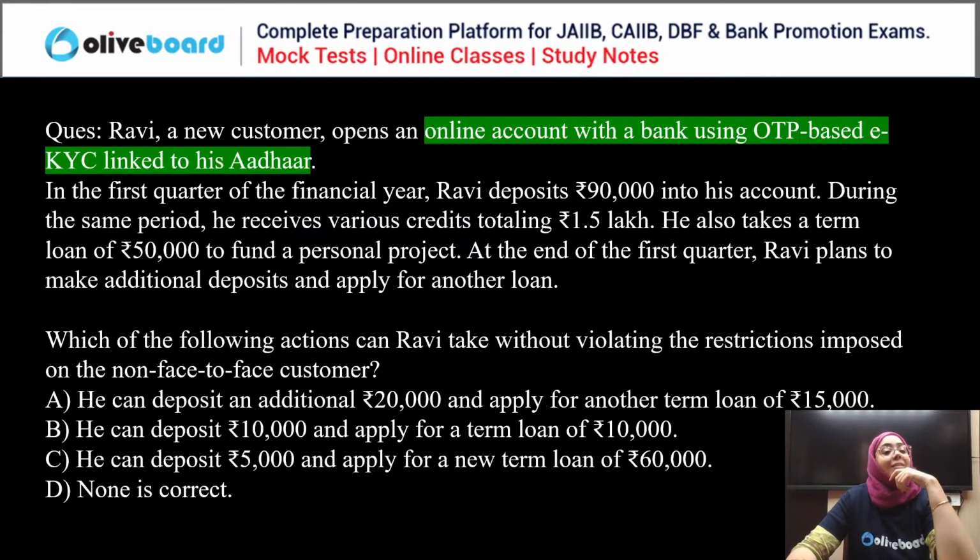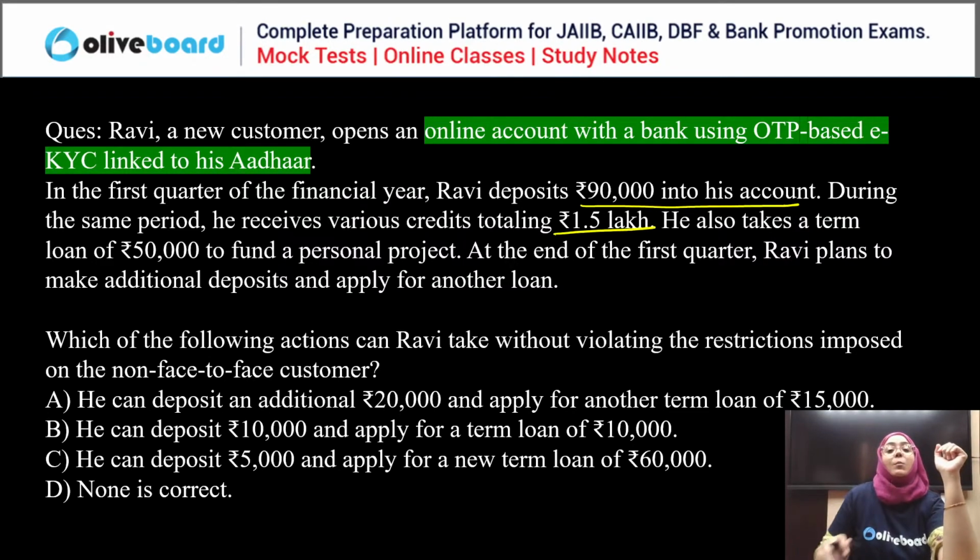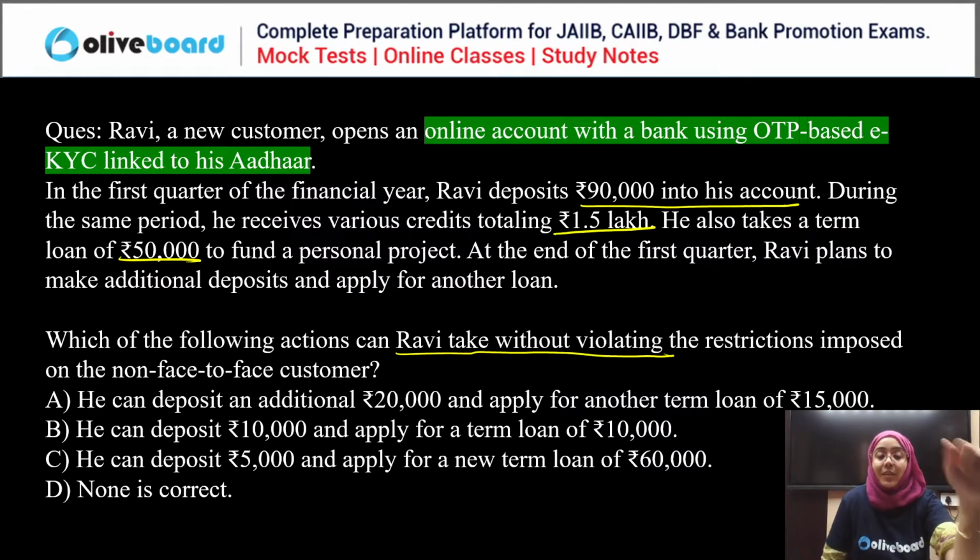Now let's talk about this case study based question. Ravi is a new customer. He opens an online account with the bank using OTP based eKYC. Okay, so an online account is opened, and OTP based eKYC is done for this account. In the first financial year, Ravi deposited 90,000 into his bank account. During the same period, he received credits totaling rupees 1.5 lakh. He also took a term loan of rupees 50,000 to fund his personal project. At the end of the first quarter, Ravi planned to make an additional deposit and apply for another loan. So, which of the following actions can Ravi take without violating the restrictions imposed on non face to face customers?